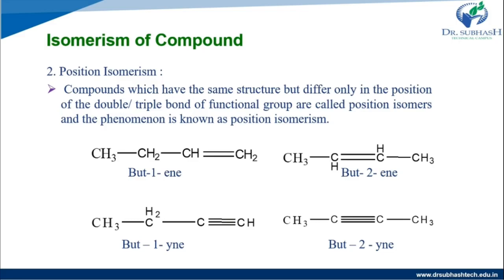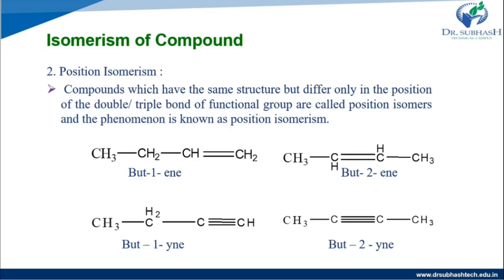The position of the double or triple bond or functional group differs.